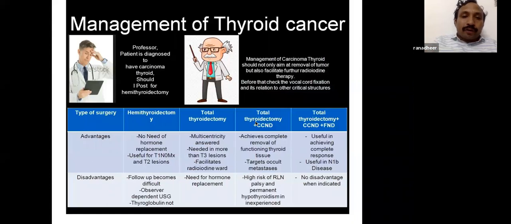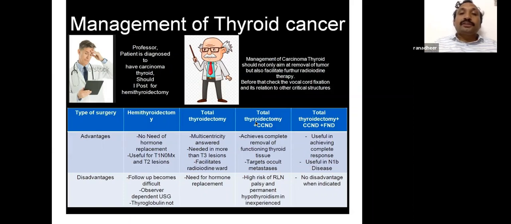Advantages of hemithyroidectomy are no need of hormone replacement, useful for T1 and T2 lesions. Disadvantages are follow-up becomes difficult. It is observer dependent ultrasound, and thyroglobulin is not reliable. If you do a total thyroidectomy, multicentricity is answered. See, 15 to 20% of papillary thyroid cancers and follicular thyroid cancers are multicentric, and multicentricity is answered. Needed in more than T3 lesions, facilitates radioiodine treatment.